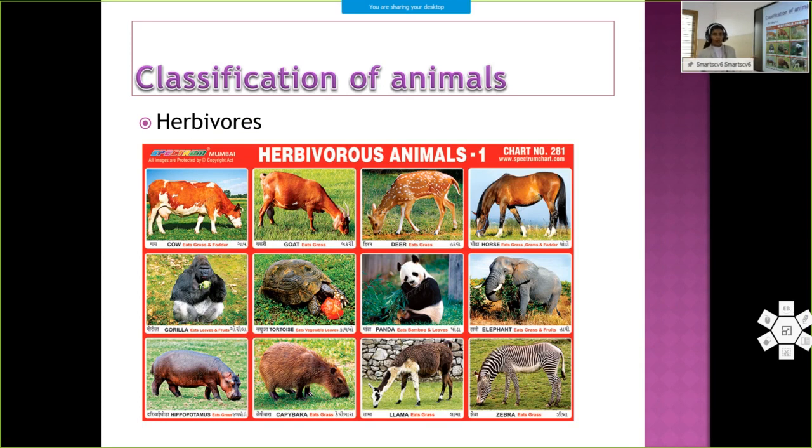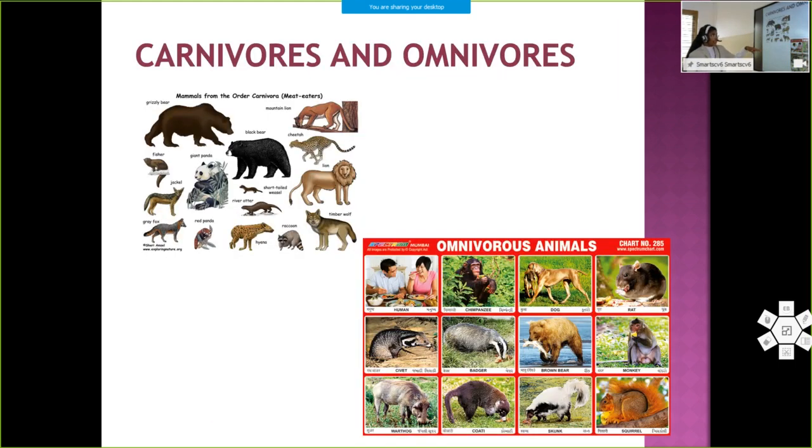Then we discussed the classification of animals based on their food habits. Like human beings, animals also have their own food habits, and based on these food habits, animals are classified into three. What are they? Herbivores, carnivores, and omnivores. Then we see about herbivores. What do you mean by herbivores? The animals which eat plants or plant products are called herbivores. That is, plant-eating animals. Examples are cow, goat, deer, horse, elephant, etc. Okay.